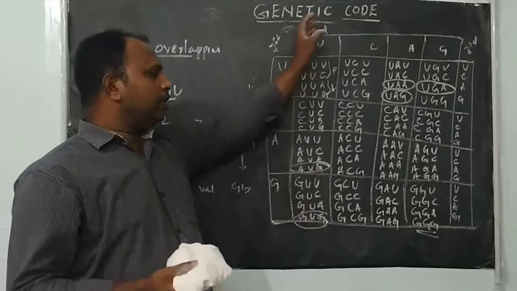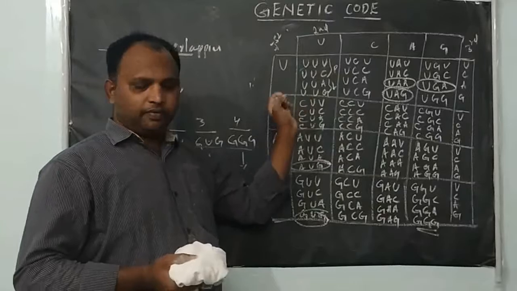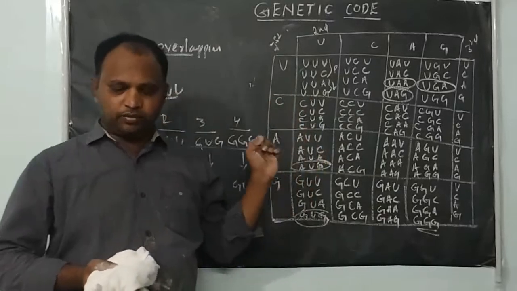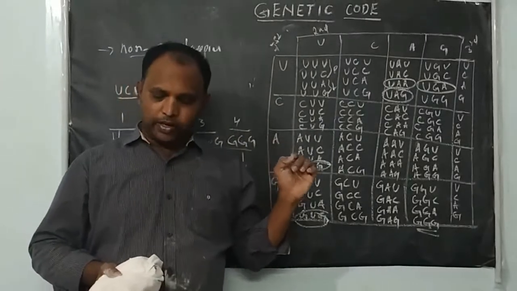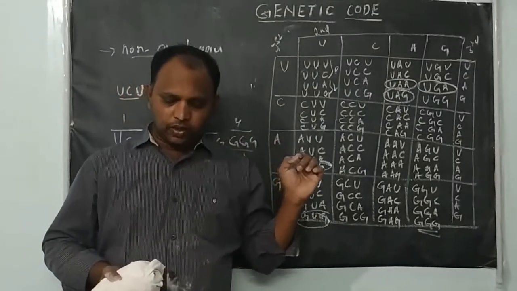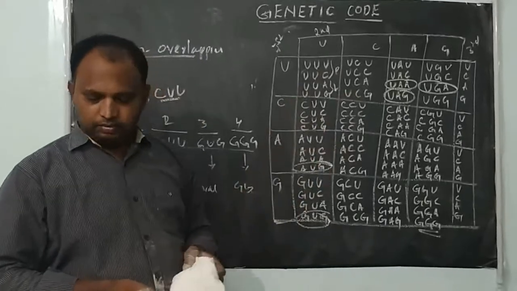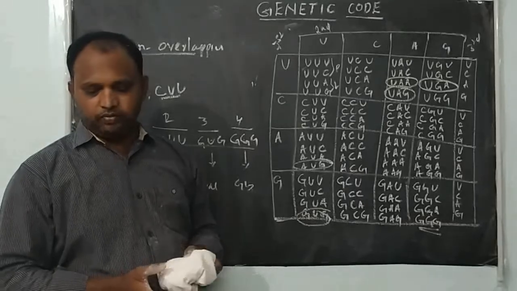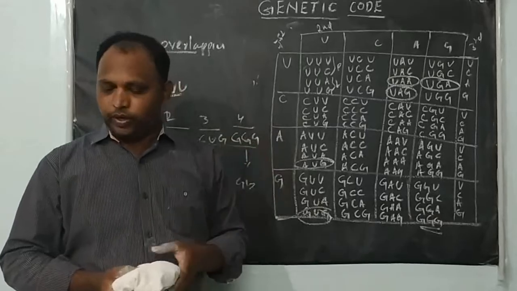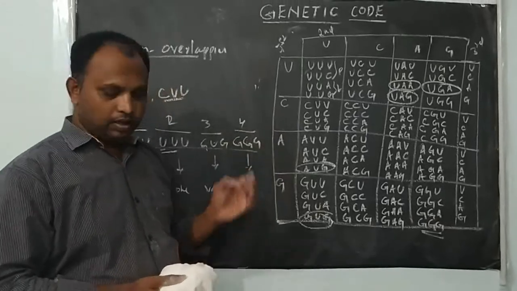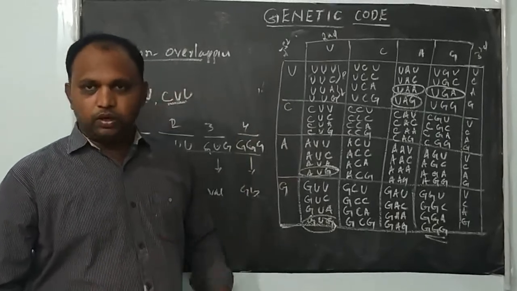So you can look at the book page for this dictionary to know, for each codon, which amino acid it codes for. UUU means phenylalanine, UUC means phenylalanine, UUA leucine, and UUG leucine. Like that, you can check with the book for the amino acid for every codon. We have to be thorough in that. I think you understood the features of the genetic code dictionary, right?